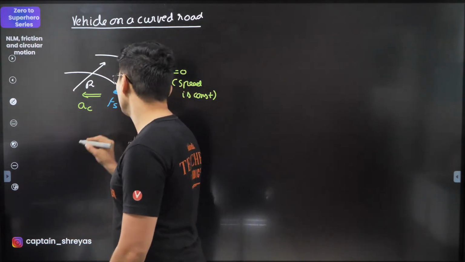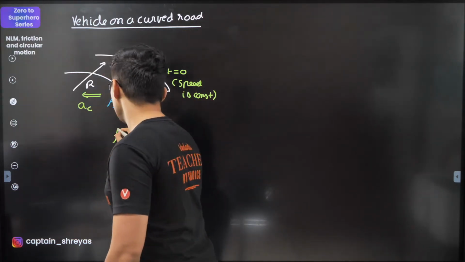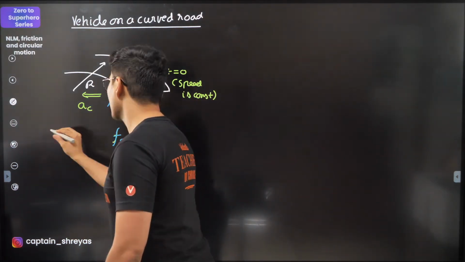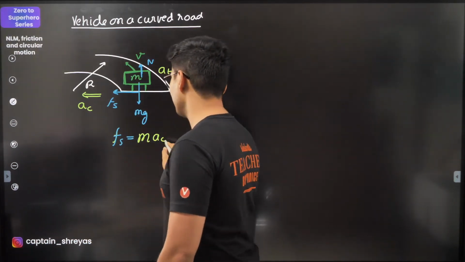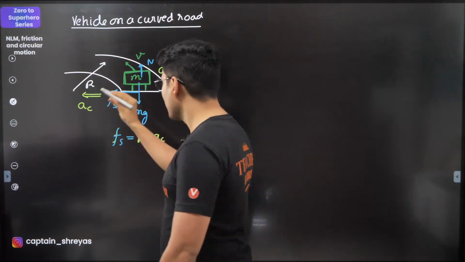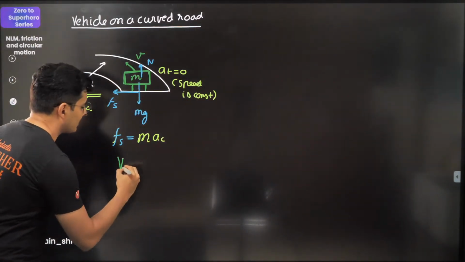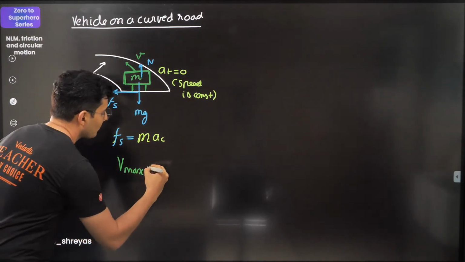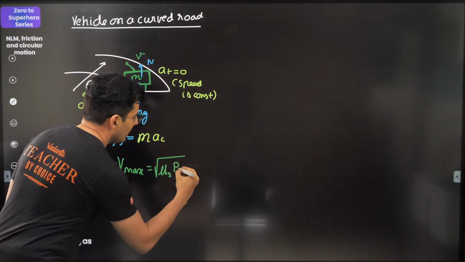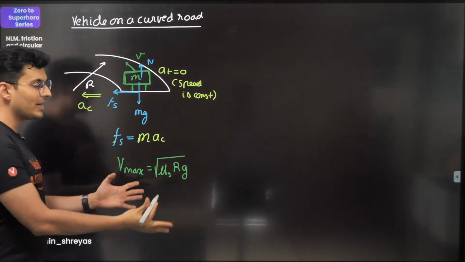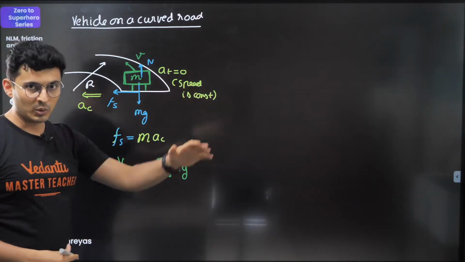Yes, friction is the centripetal force, and one will obviously say that Fs is equal to mass into centripetal acceleration. That's how the equation goes. After solving, you get that the Vmax value is root of mu s r g. So this is the maximum speed with which you can go. If you exceed that, you will slip outwards.